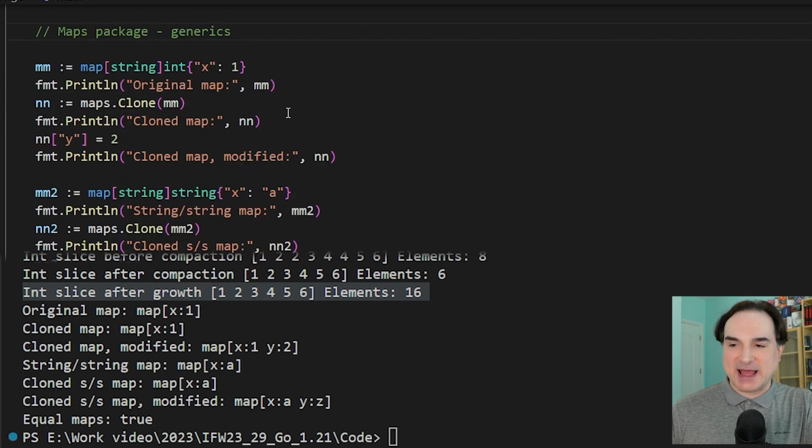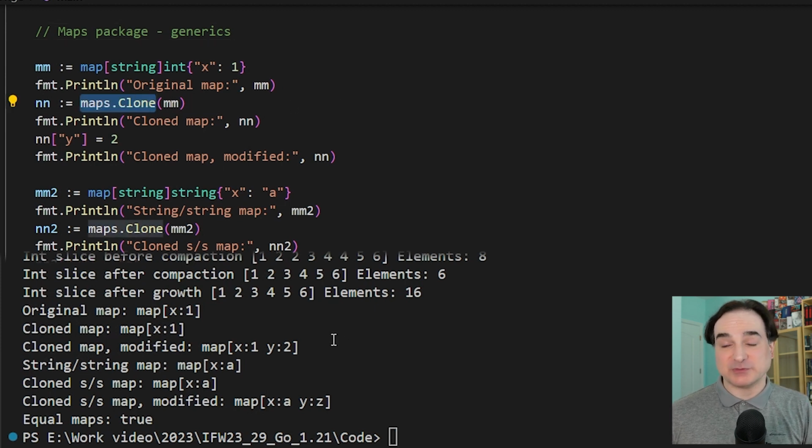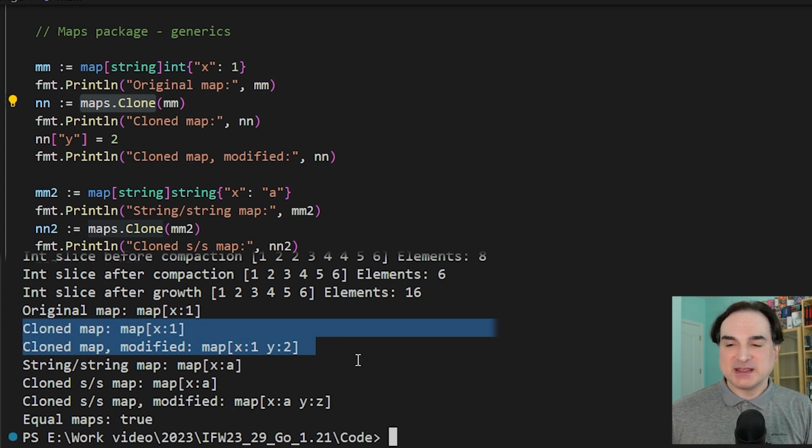We also have another package for performing generic operations, and it's the maps package. And as you can guess from the title, it gives us generic operations that we can perform on map structures regardless of what types are stored in them. So for one example, we have clone. This is also available in the slices package, by the way. And what this does is it makes a shallow copy of a map.